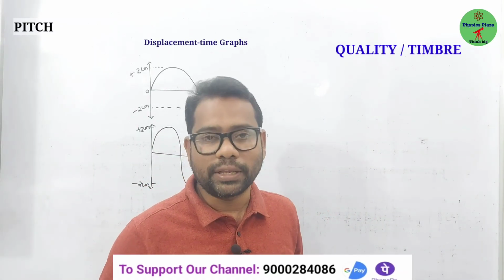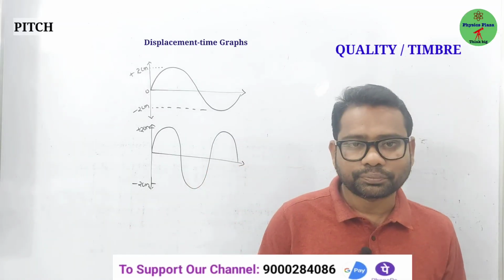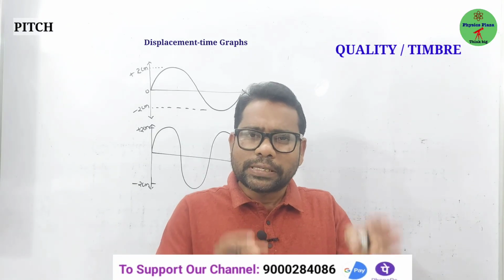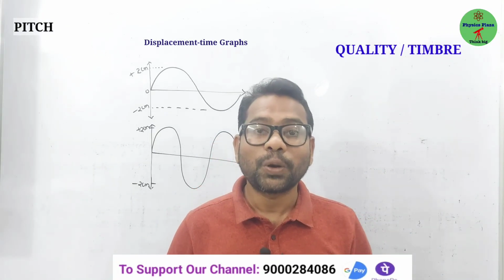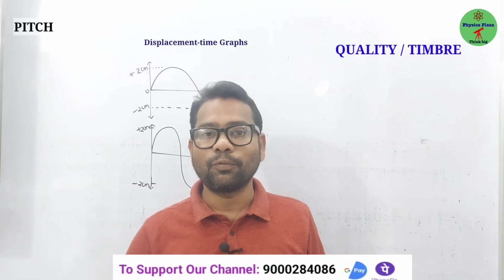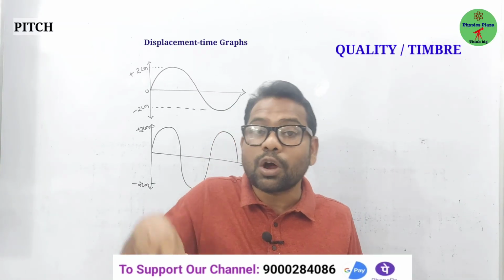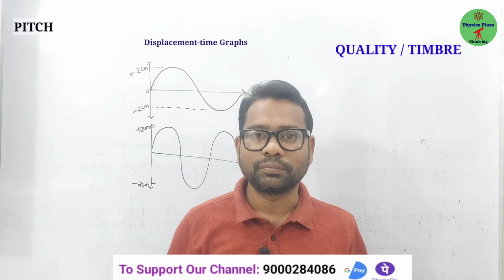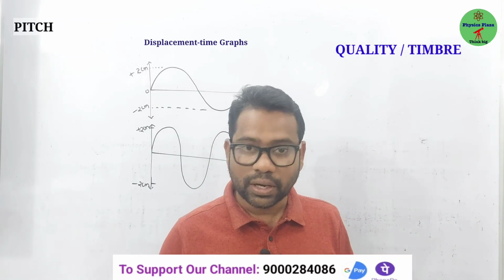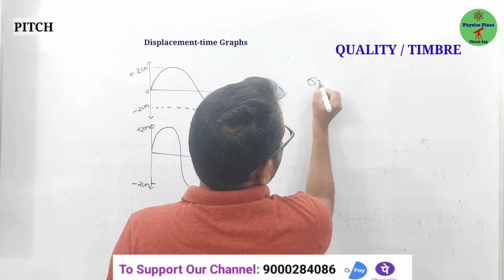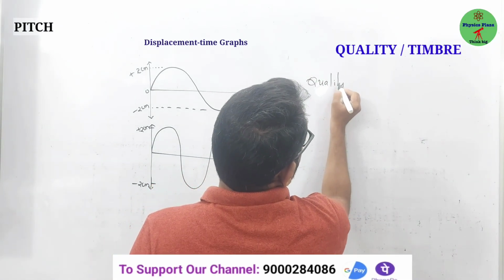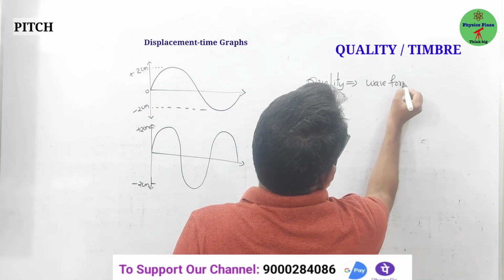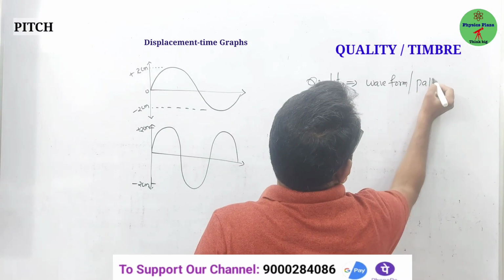And the last one is quality. What is quality? Children, it's very, very important. Two different musical instruments can produce a sound with the same loudness and pitch, but not with the same quality. Why? Because the wave pattern of the sounds produced by the two different musical instruments will be different. They must be different in quality. So quality depends purely on waveform or wave pattern.